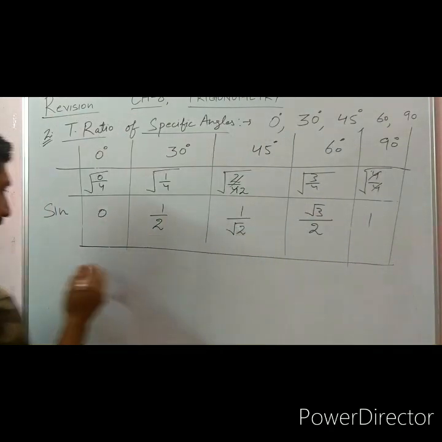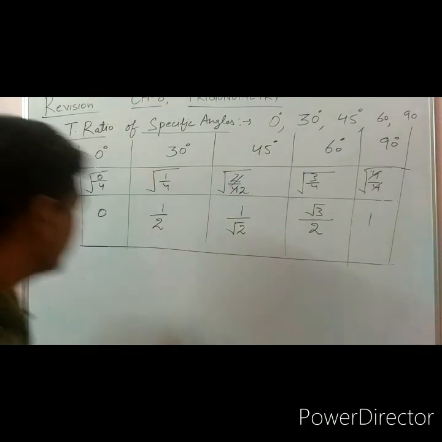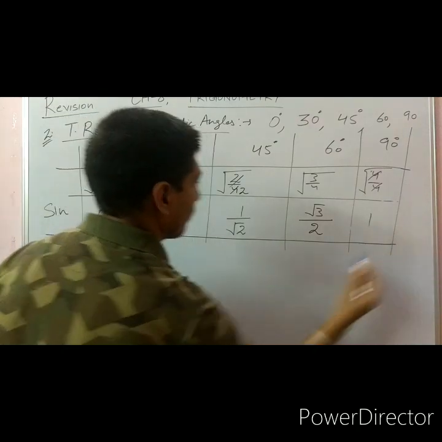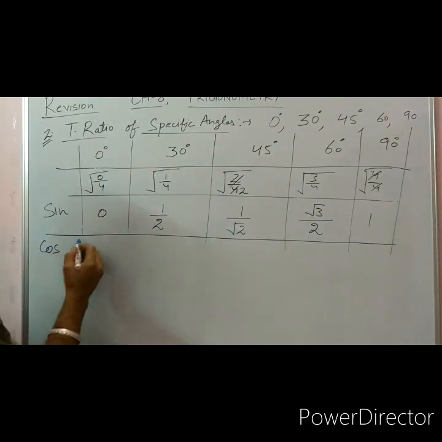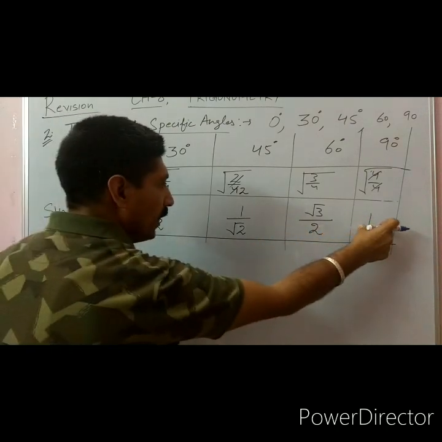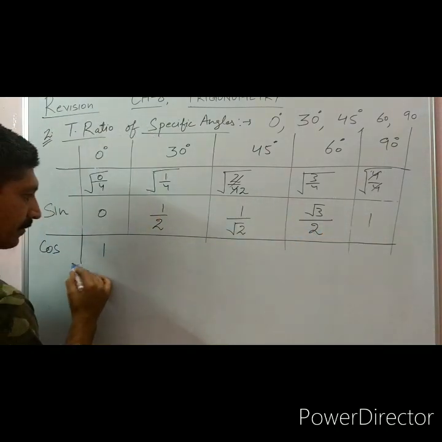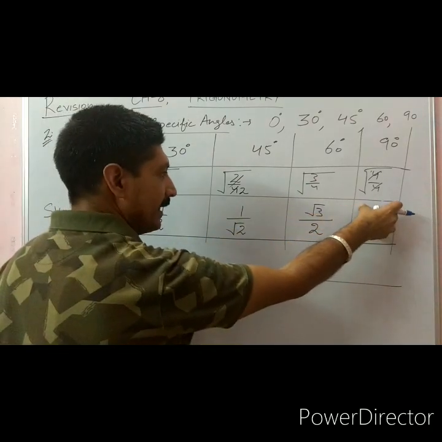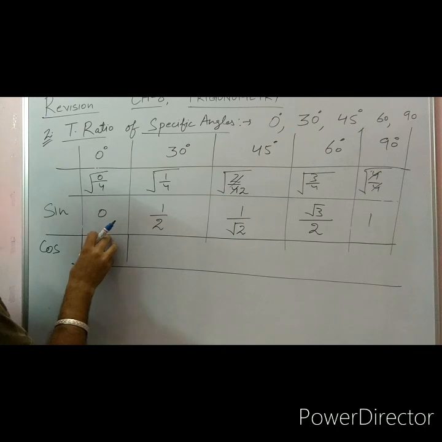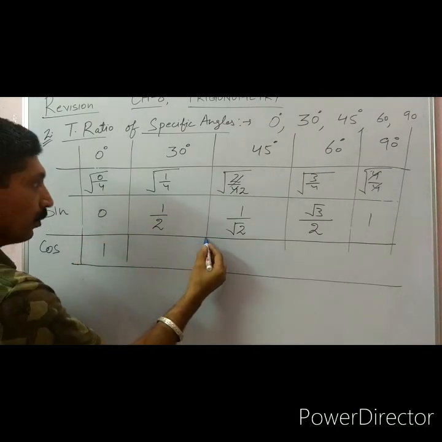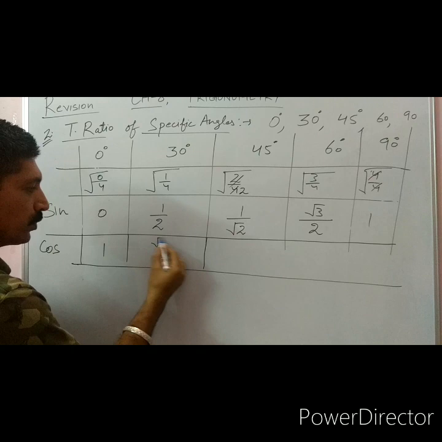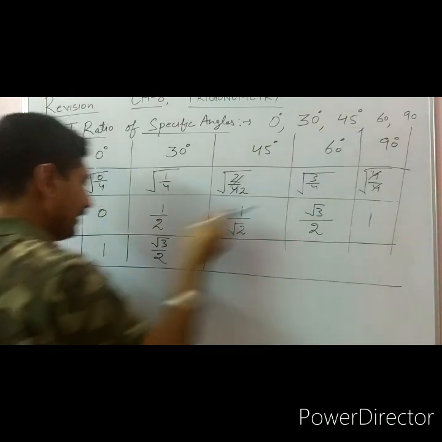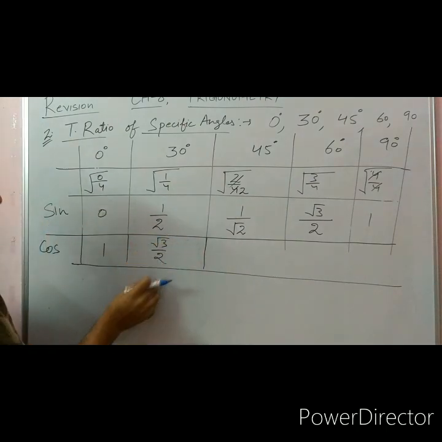For cosine of theta, the sequence will change. For cosine of theta, cosine of 0 is 1, the same as sine of 90 degree. Now here root 3 by 2, sine of 60 degree and cosine of 30 degree, same value.